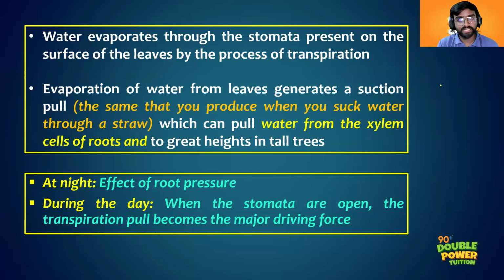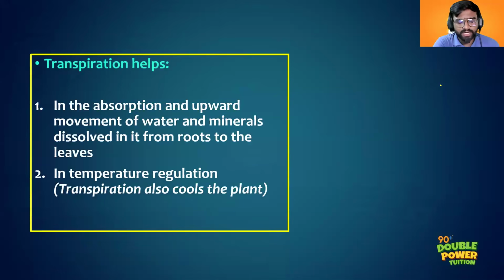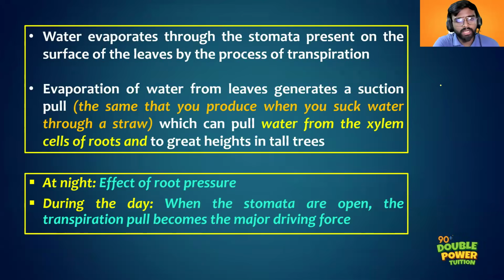What happens at night? I had already said there is no transpiration taking place during night. So what happens? There will be plenty of water in the soil. This will exert a pressure, right? That pressure is called root pressure. Because of that root pressure, at night time, the water will be pushed to greater heights. So that is transpiration pull and root pressure.